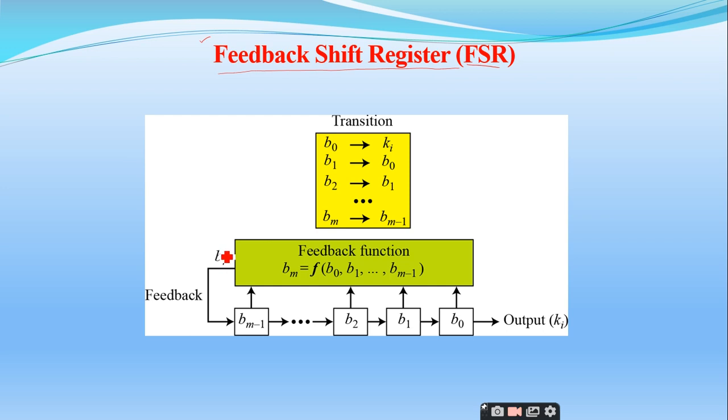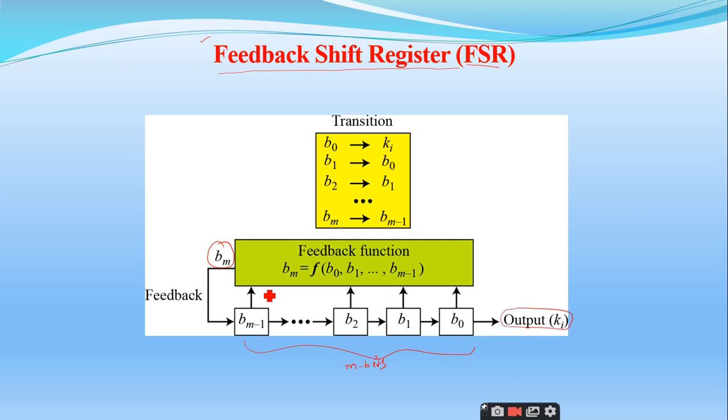If I want to generate a bit Bm, see how many bits there are from here to here, B0 to Bm minus 1, m bits. Am I right or not? So the output will be a single bit like this.